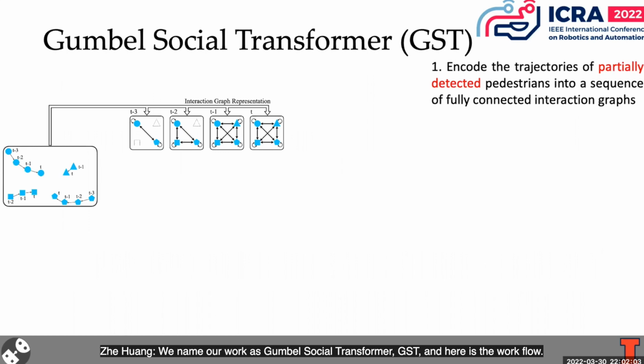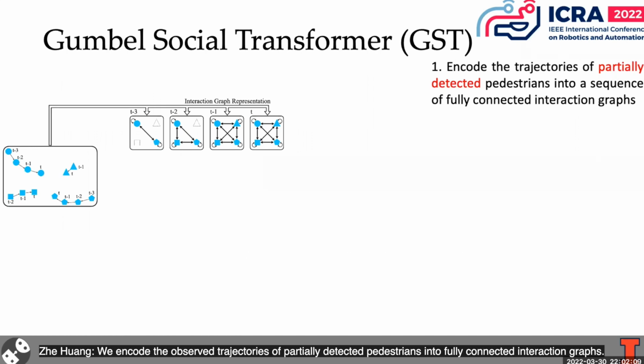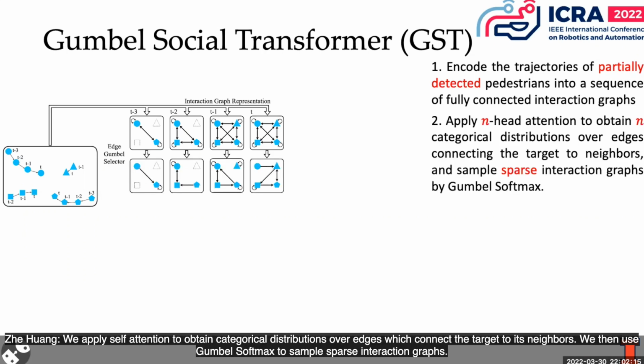We name our work Gumbel Social Transformer, GST, and here is the workflow. We encode the observed trajectories of partially detected pedestrians into fully connected interaction graphs. We apply self-attention to obtain categorical distributions over edges which connect the target to its neighbors. We then use Gumbel softmax to sample sparse interaction graphs.